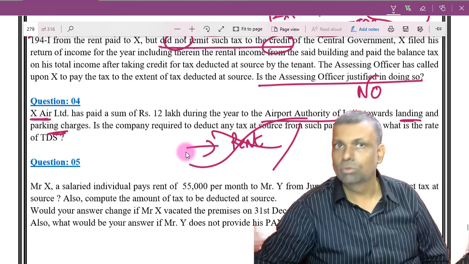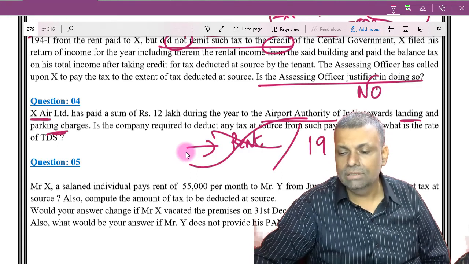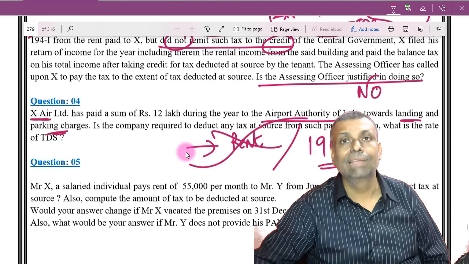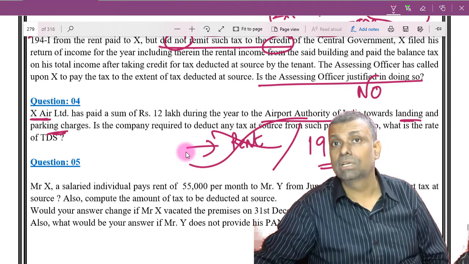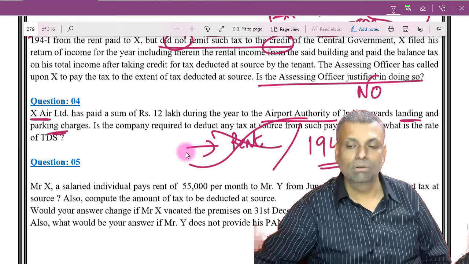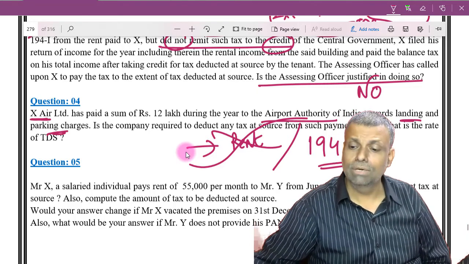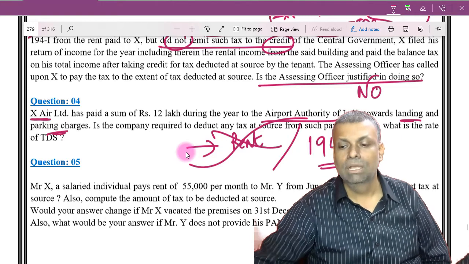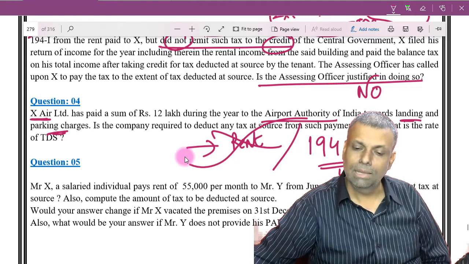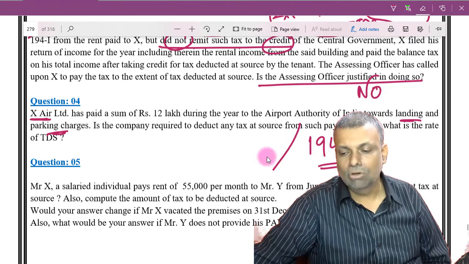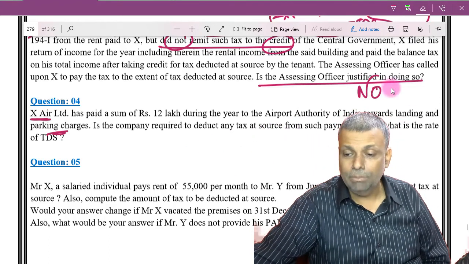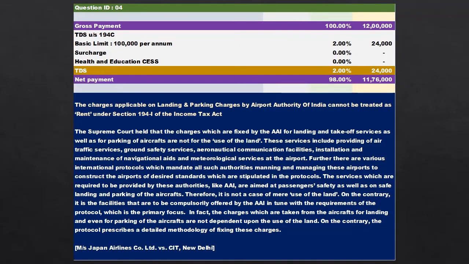However, now the judgment is over. However, we can say that there is a work contract, because it is a sort of service given by the airport authority to that particular company. And we can say that the 194C provision will be applicable, and accordingly the TDS provisions will apply. So that's a view. However, the Supreme Court has clarified that it cannot be identified as a rental payment for the use of land. This is what the Supreme Court has clarified.